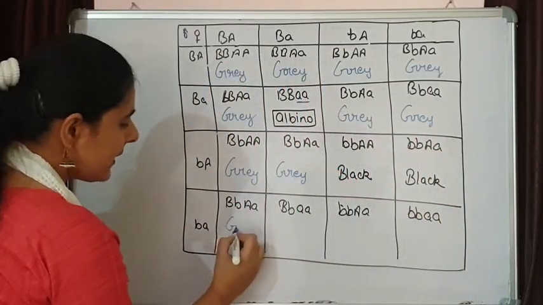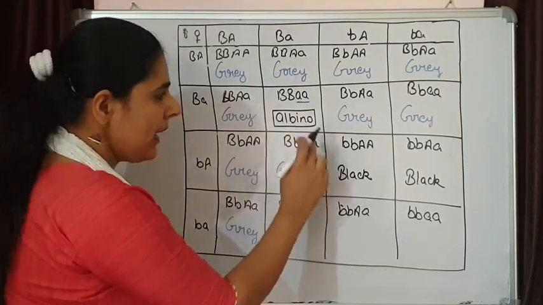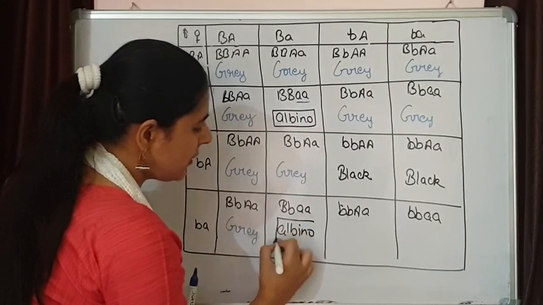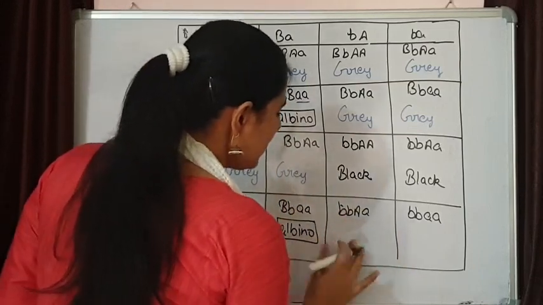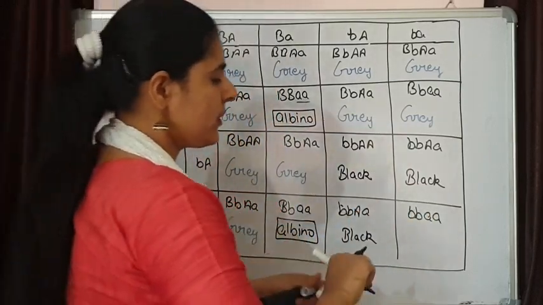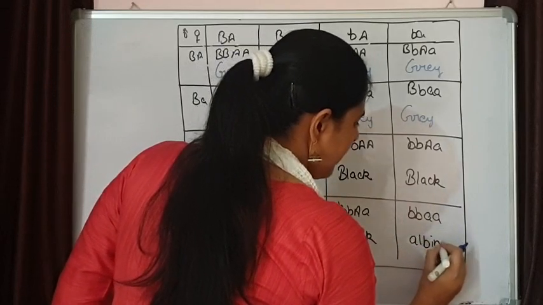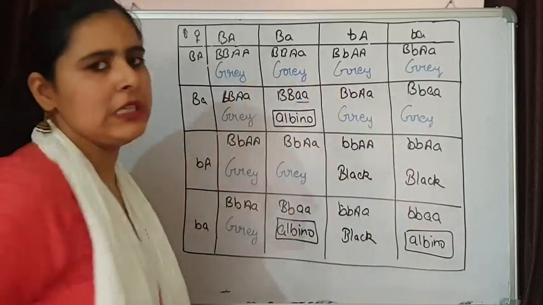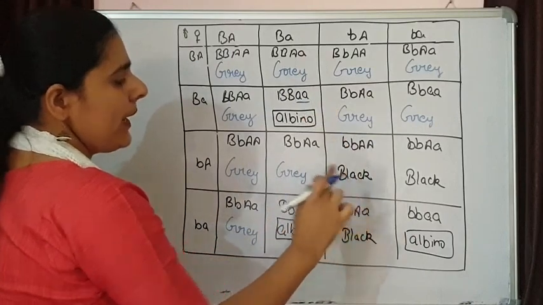Here we are getting a grey. Here again we are getting an albino, because we are having a homozygous recessive for A. This is black, because capital A is there. And this will also be an albino, because we are again having small a. If we see all the progenies, we are getting 3 types of phenotypes: grey, albino and black.